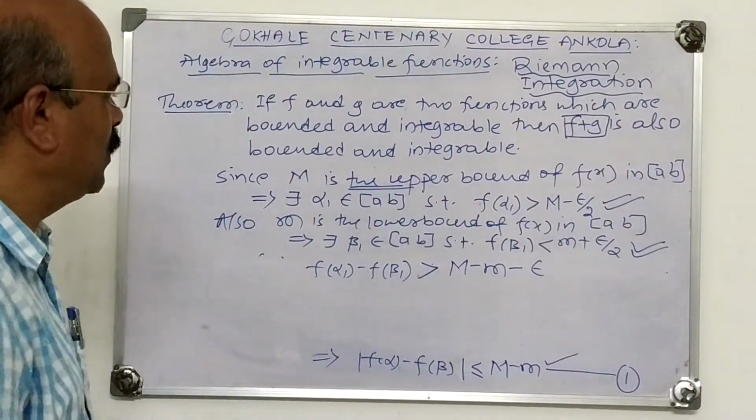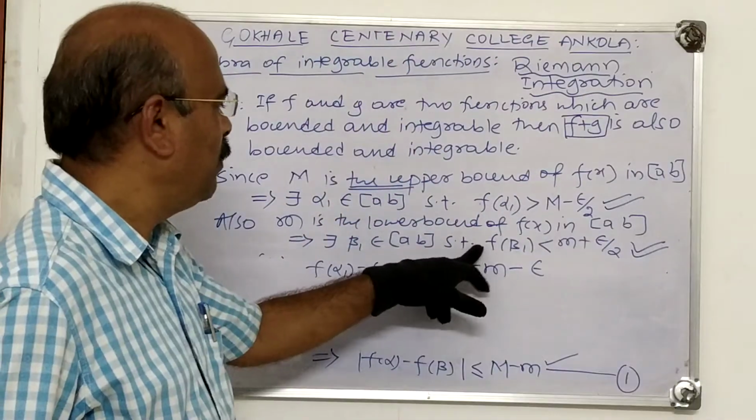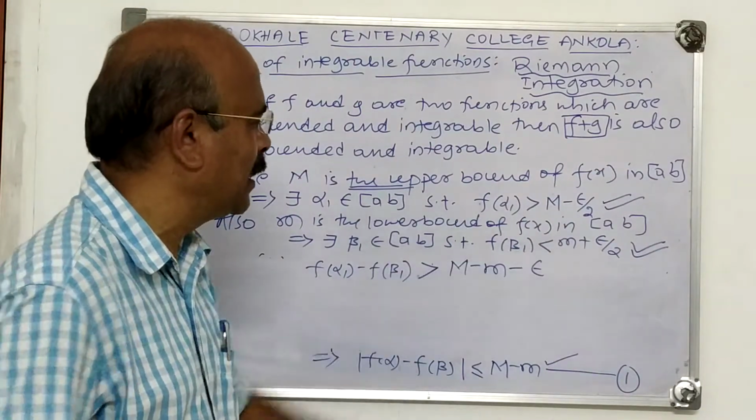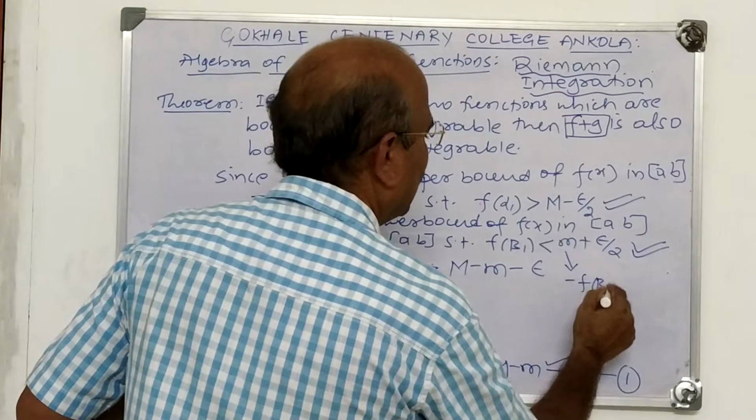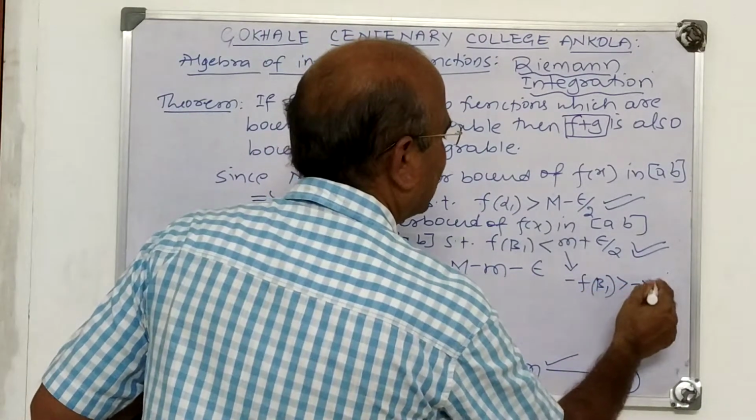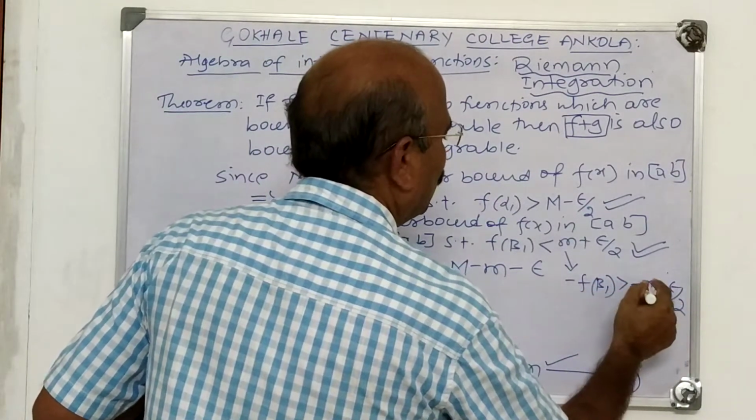Correct? How do you write this? Say I write minus f of beta 1 is greater than, here you can write minus f of beta 1 is greater than minus m minus epsilon by 2.